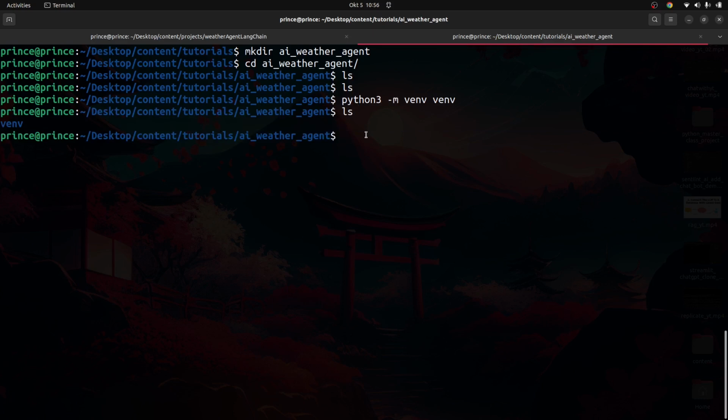So if you're on Windows, it's going to be different. You say py -m venv and then venv. That's how you create a virtual environment on Windows. But this command is going to work for guys who are on Linux and MacBooks.